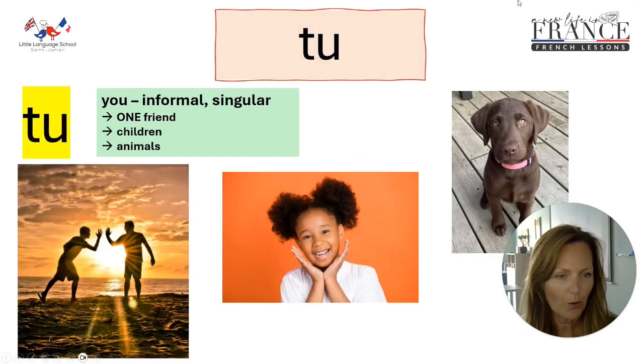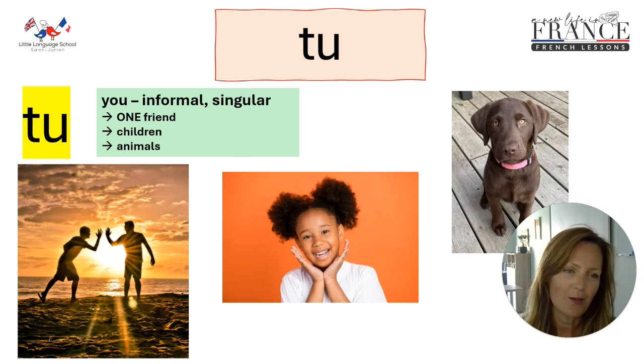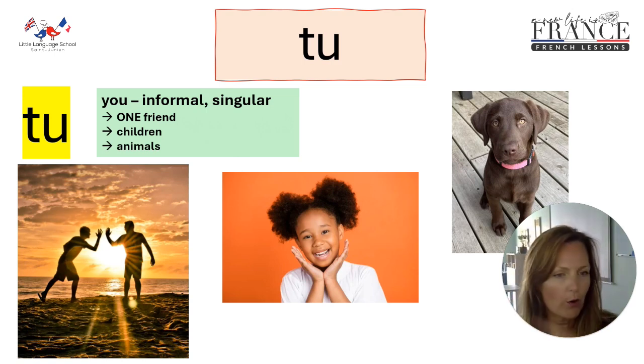So tu, just a quick reminder, is the way to say you if it is informal and singular. So it would be used if you're talking to one friend. As soon as there's more than one, as soon as it's plural, you can't use tu anymore. So one friend or one person that you are being informal with. Children, you use tu with, again, just one of them. And if you're talking to your dog or your cat, for example, you would use the word tu as well to say you. You are a good boy, whatever it might be, tu.